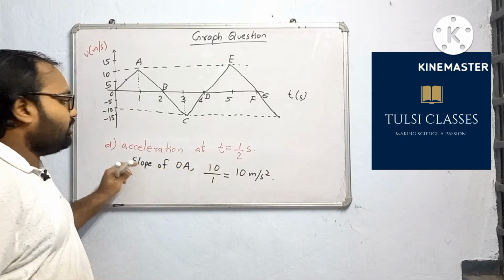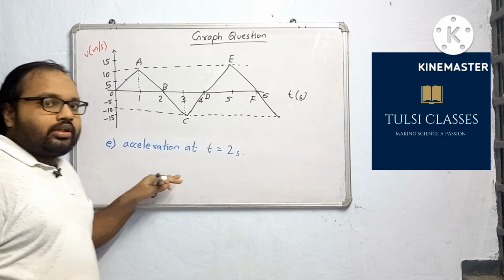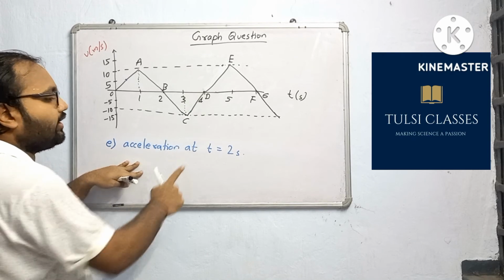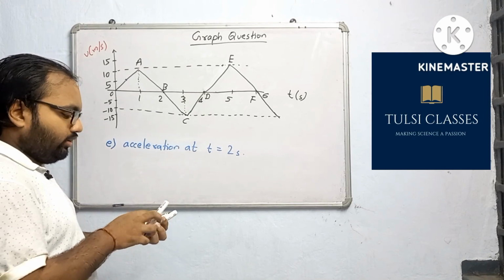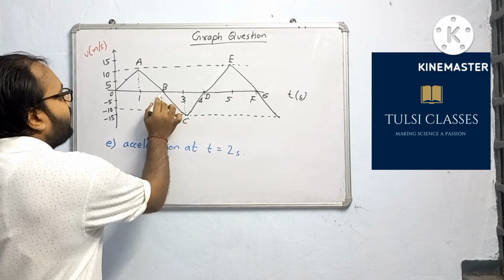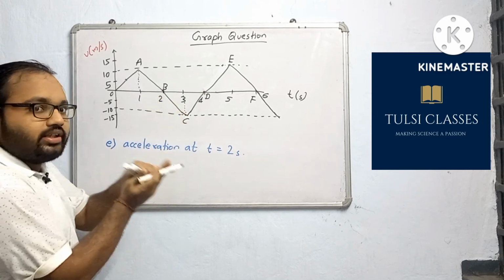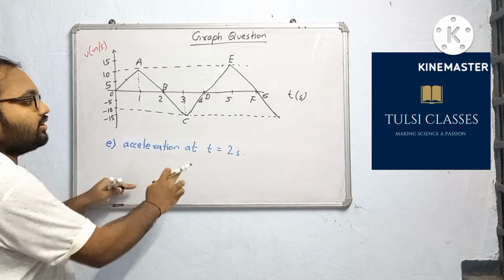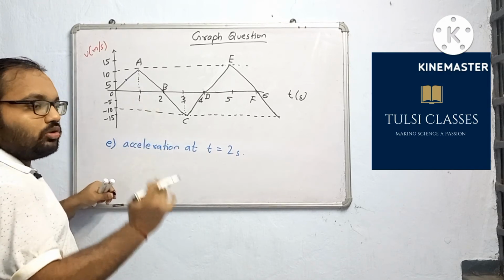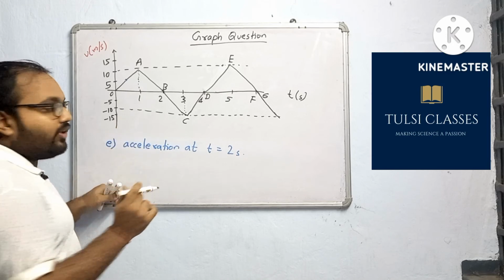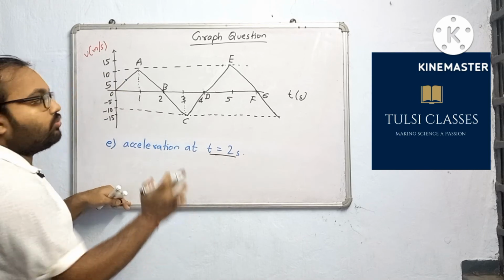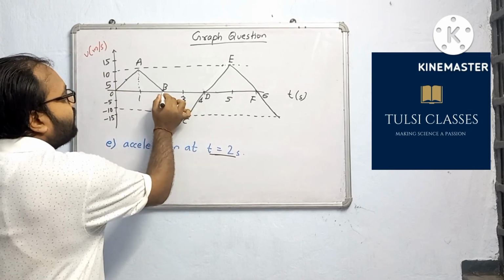Next is question E, the last part of the graph question. It is saying we have to find acceleration at t equal to 2 seconds. The common mistake that some students make is this: t equal to 2 seconds is at the x-axis, but don't say that the acceleration at that point is 0, because acceleration is the slope of the VT graph, and we find the slope at the time at which we have to find it. Mark on the graph t equal to 2 seconds is here.